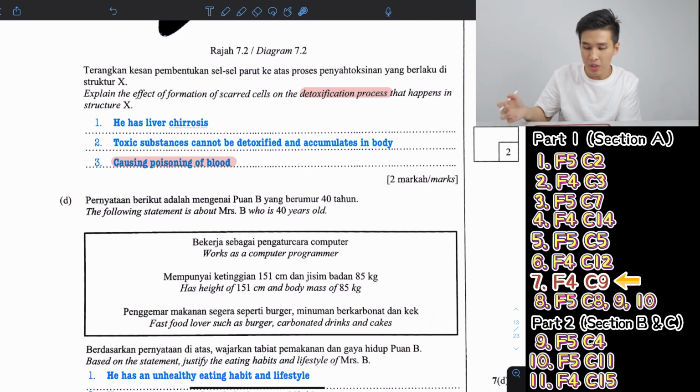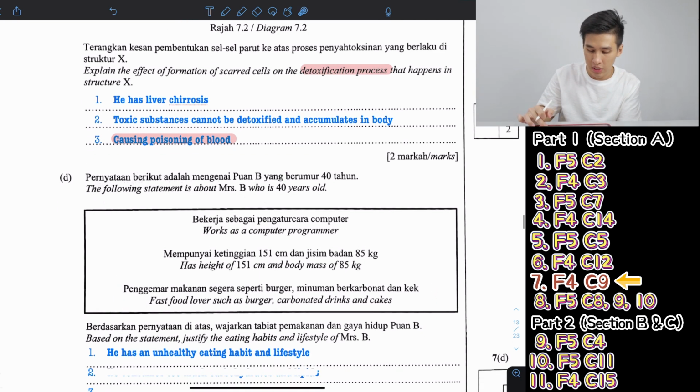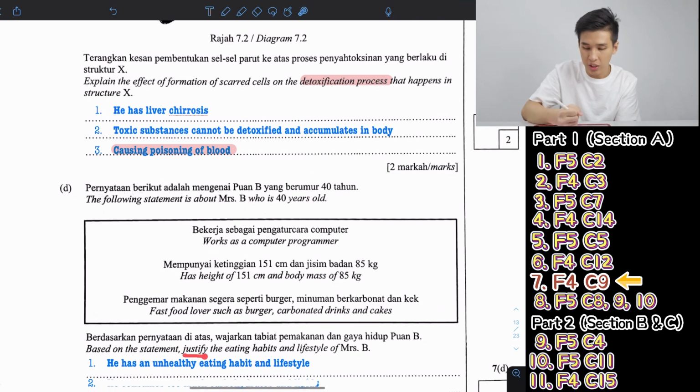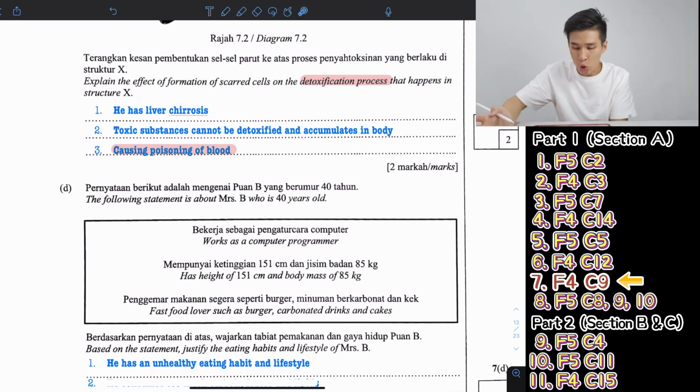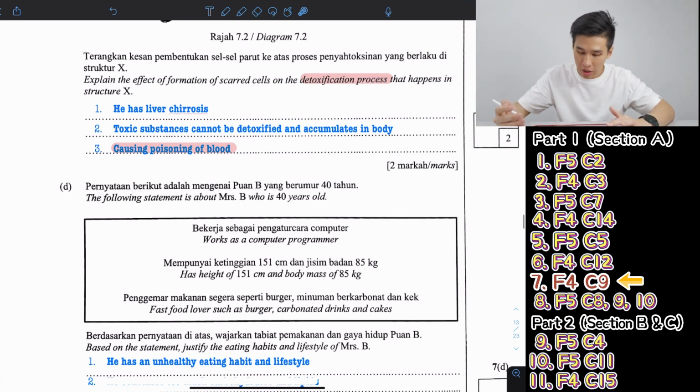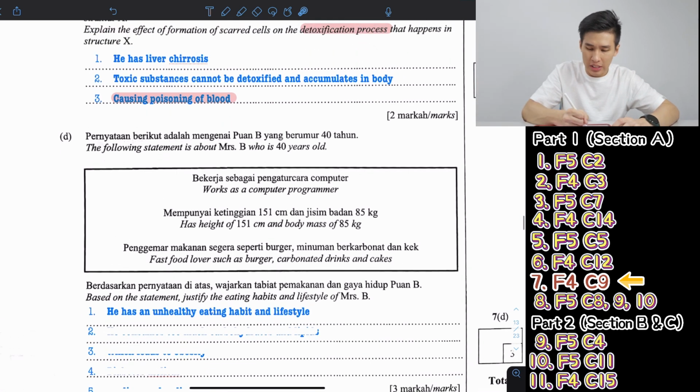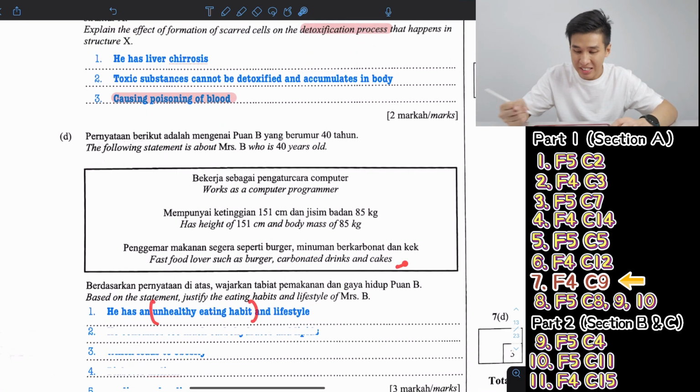So they ask, based on the statement, justify the eating habits and lifestyle. So obviously, you got to justify, meaning you got to say whether it is good or bad. So definitely it's an unhealthy eating habit and lifestyle. You can start with that. So you can explain why it is unhealthy. So for the answer here, mainly you can focus more on eating habits because that's the main thing here.